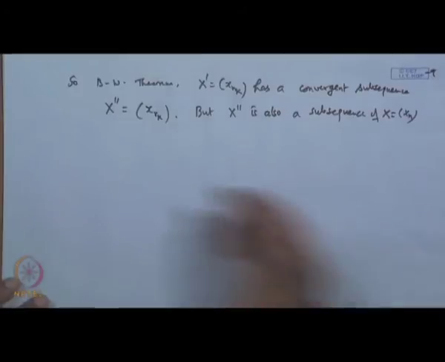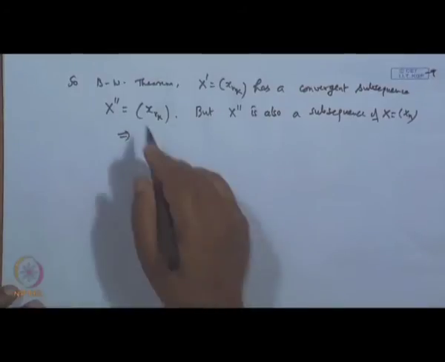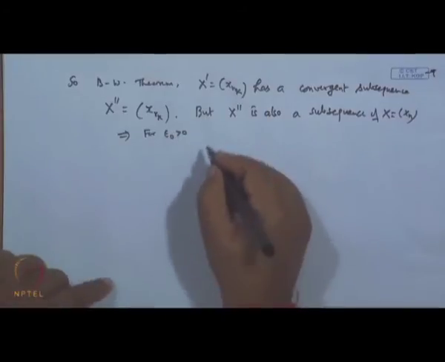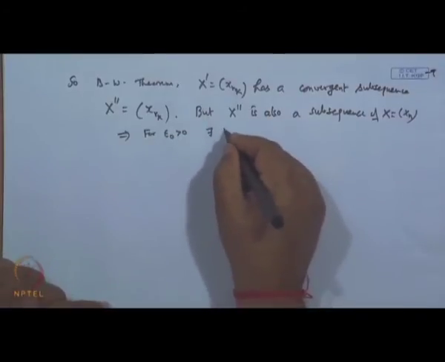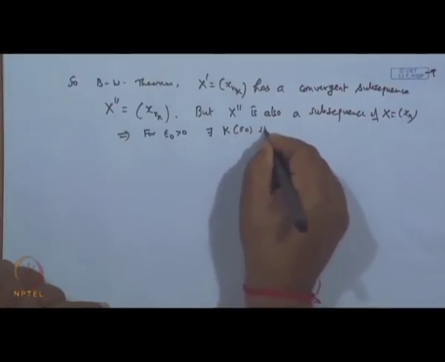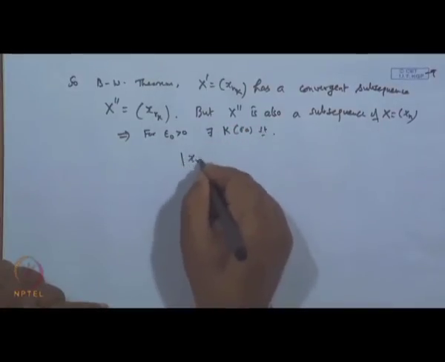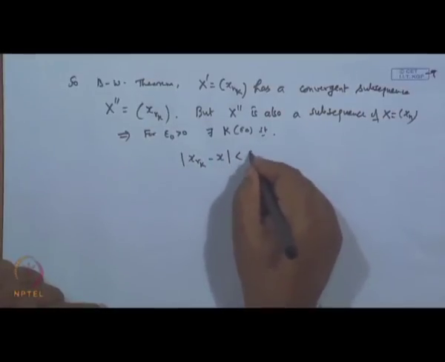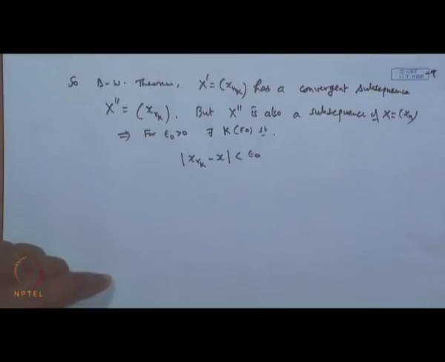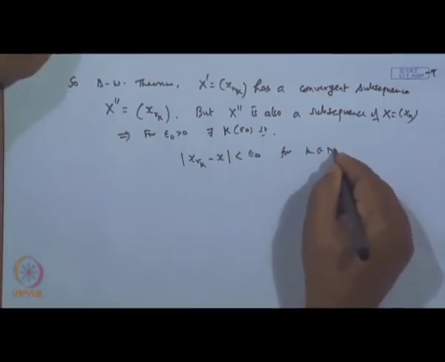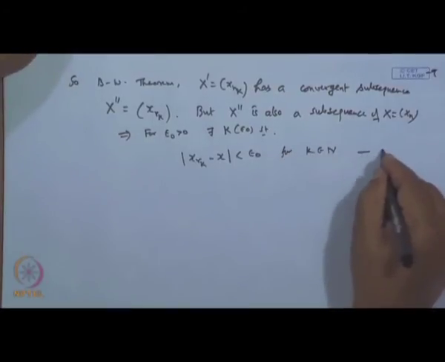This implies that for a given epsilon naught greater than 0, there exists an integer capital N, depending on epsilon naught, such that mod of x_{r_k} minus x is less than epsilon naught for all k greater than or equal to capital N. Let it be 2.